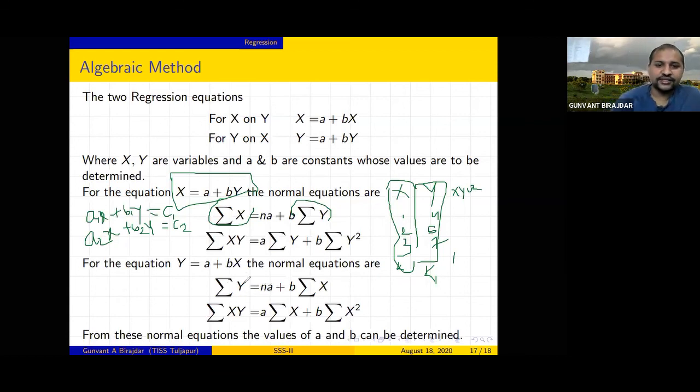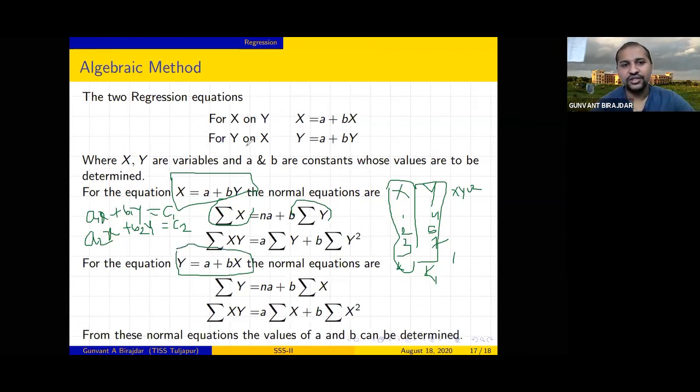The value of y is there, the value of xy, all the data is here. Just put it in and you will again get different values of a and b. Put these values of a and b in this equation, solve that, and you will get the second regression equation.